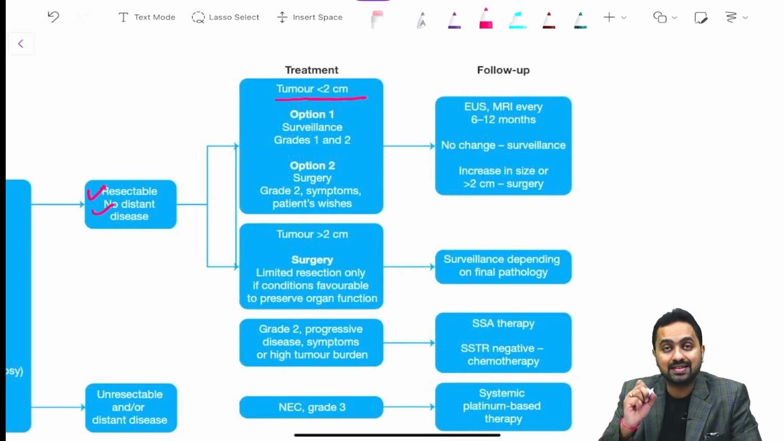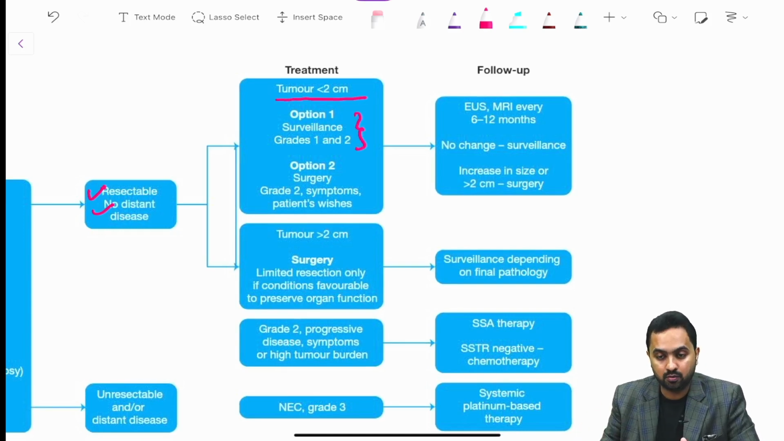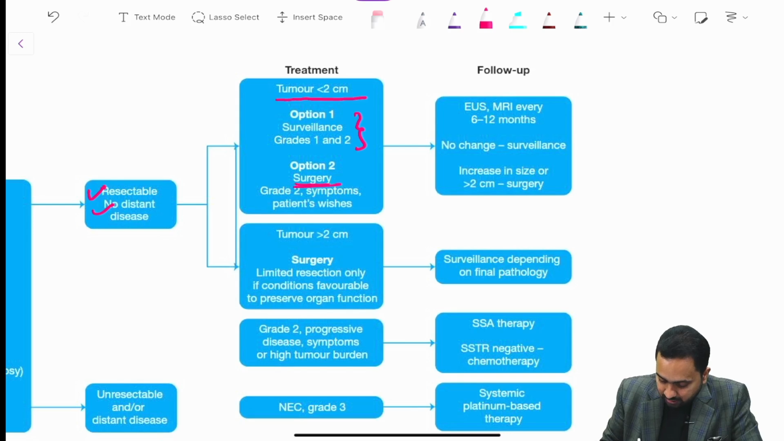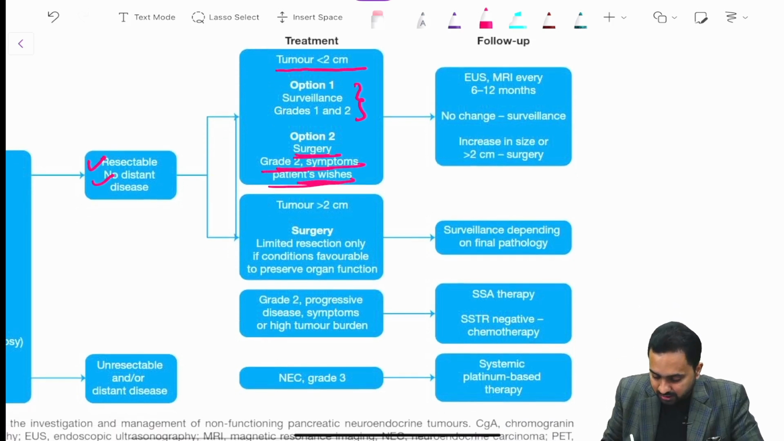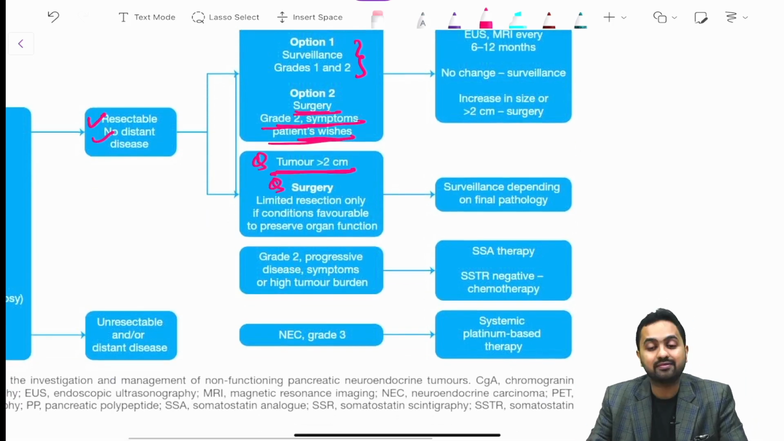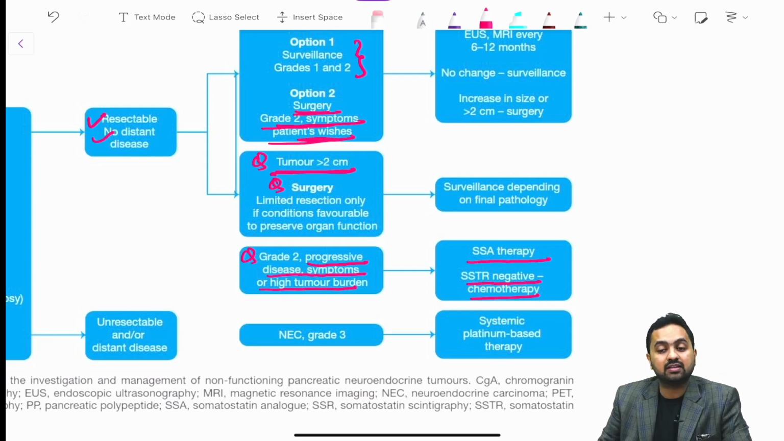If the tumor is less than 2 cm, we can do a surveillance for grade 1 and grade 2, whereas surgery can be done for grade 2 if the patient has symptoms and if the patient wishes for surgery. Whereas if the tumor is more than 2 cm, then the surgery should be done with limited resection only if the conditions are favorable to preserve the organ function. And in case of grade 2 progressive disease symptom or high tumor burden, we need to go for a SSA therapy or a SSTR negative, then we need to give your